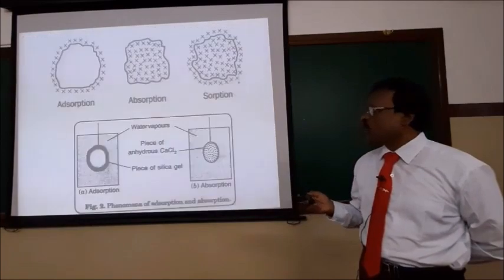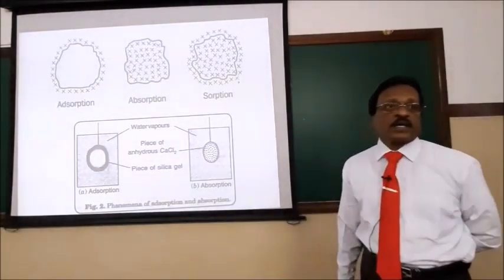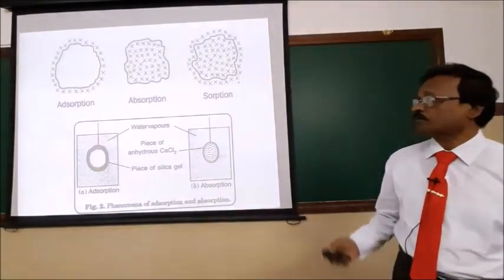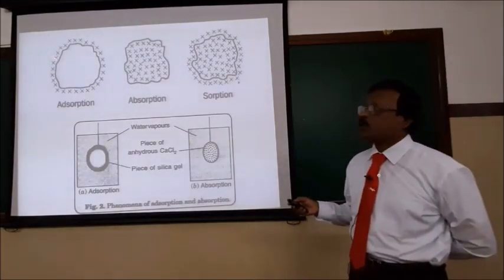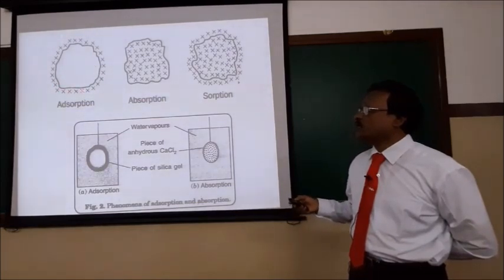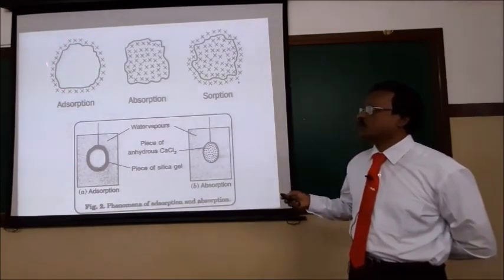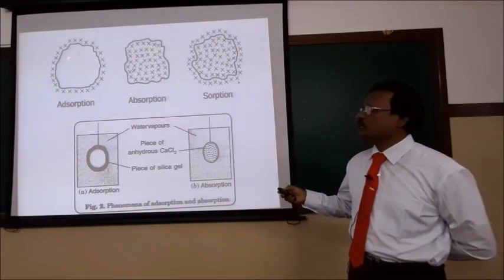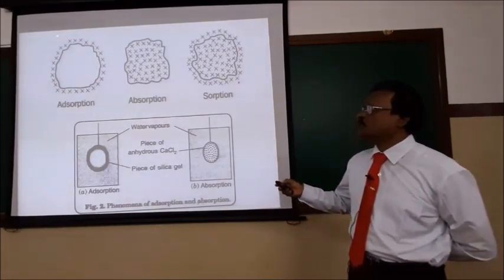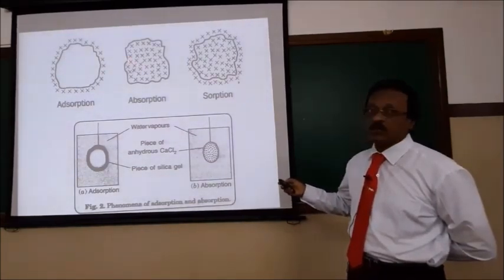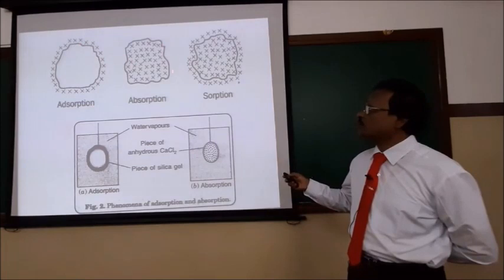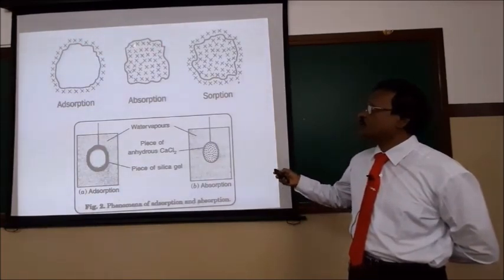Look at these diagrams. I will again differentiate one by one. Look at this adsorption I have taken here. Adsorption is a surface property. The molecules are accumulated only on the surface of the solid substance, which is called adsorption. Look at this piece of charcoal I have taken. Here gaseous molecules are adsorbed only at the surface. So this we call adsorption. Now what is absorption? You can look at the absorption. There are no molecules on the surface; all the molecules enter into the bulk. It is a bulk property.